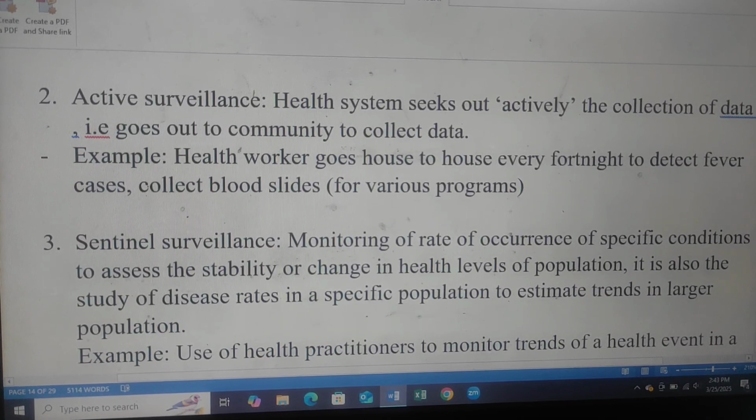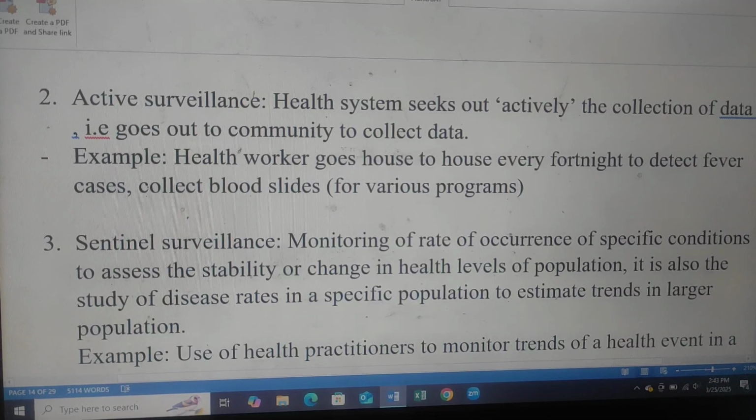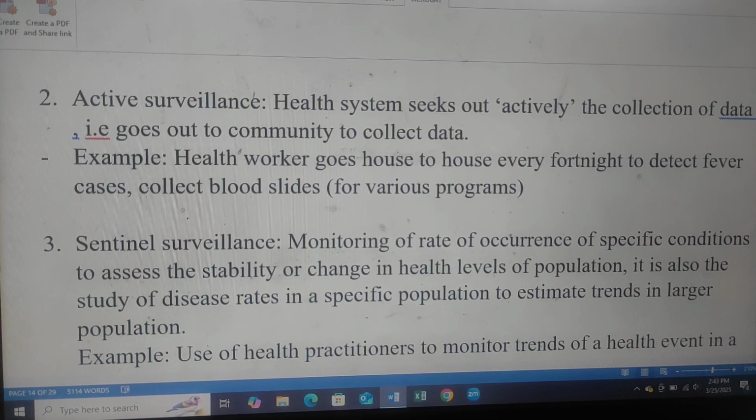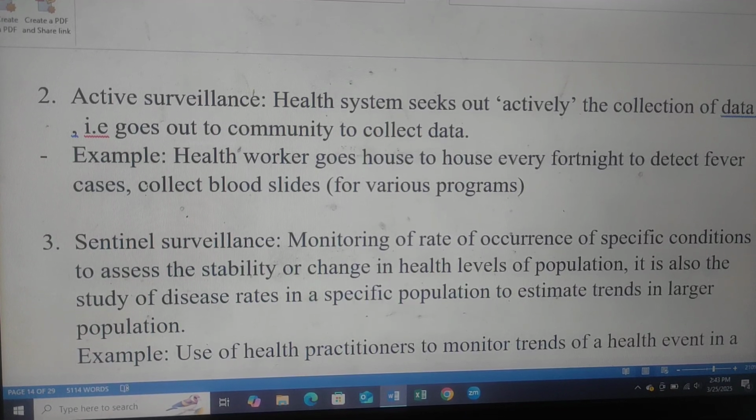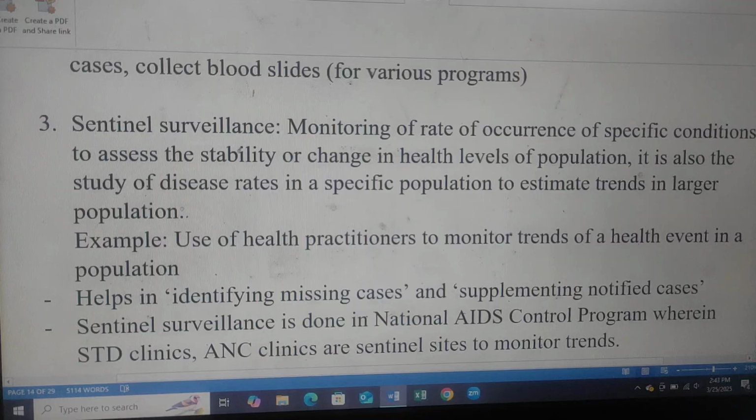Active surveillance: the health system actively seeks out the collection of data, that is, goes out to the community to collect data. Example, a health worker goes house to house every fortnight to detect fever cases and collect blood slides for the malaria program.